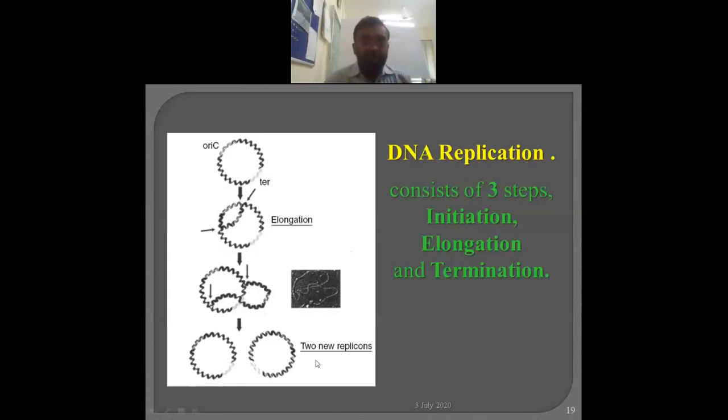One very important thing you should keep in mind is that whenever DNA is replicated, the whole molecule is going to be doubled. It never happens that this part will be doubled and later on this part is not. In a bacterium a single circular chromosome is there, and in higher organisms several chromosomes are there. But all of them, from A to Z, from start to end, the whole molecule is going to double. So that is very different from transcription.